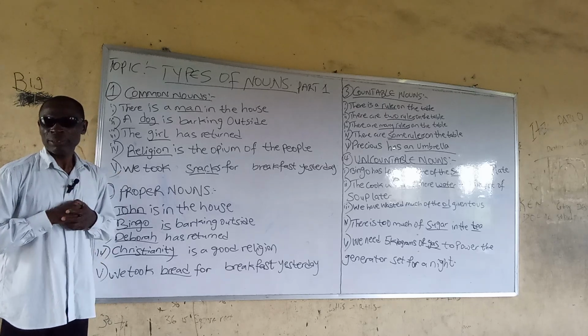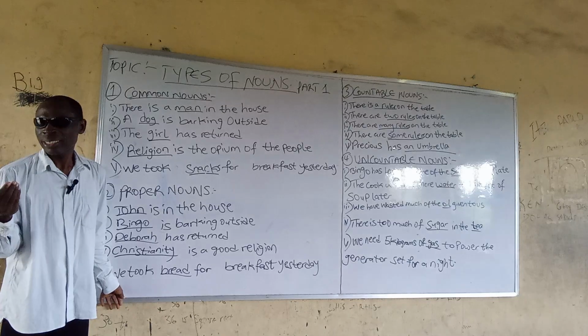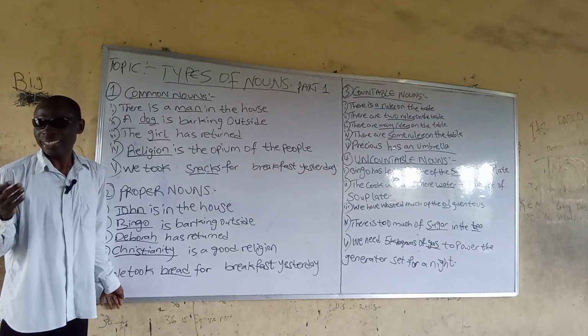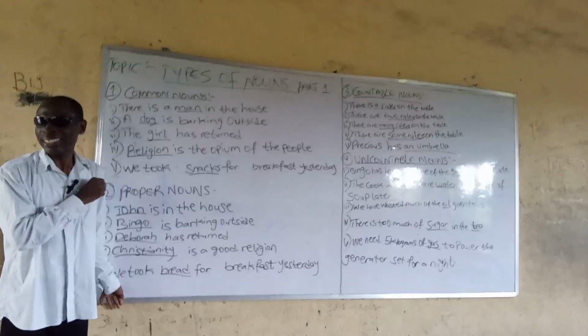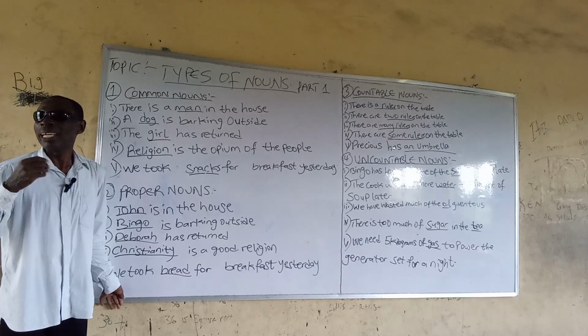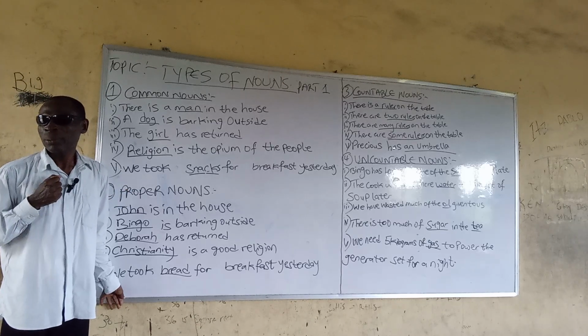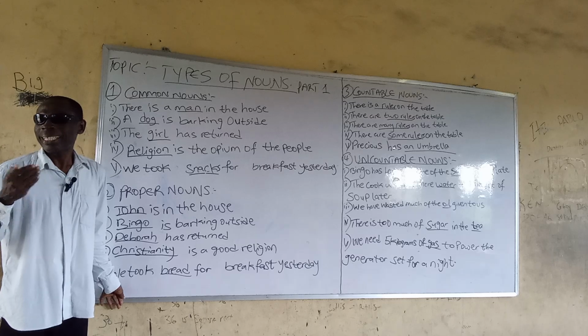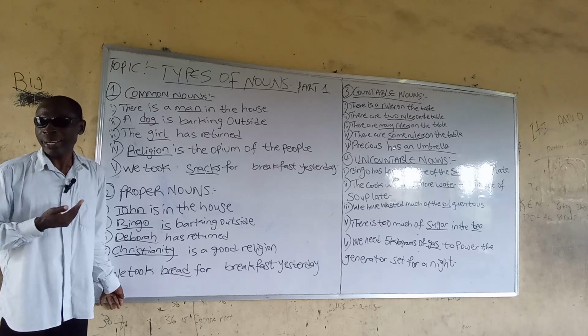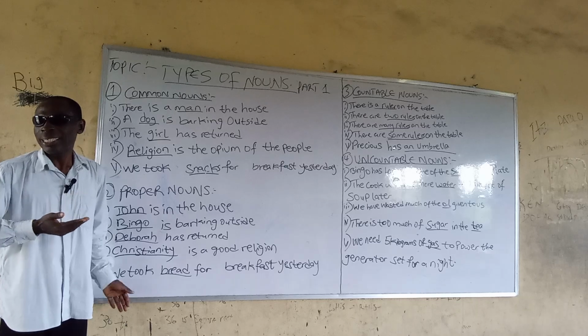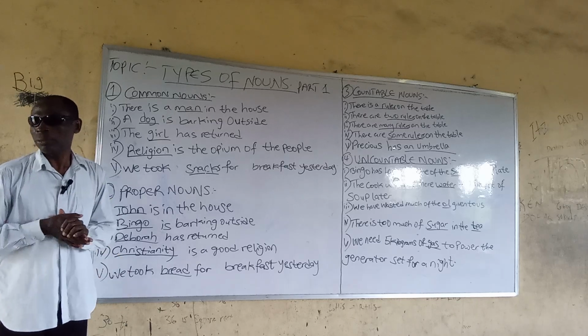Sentence number 5. We took bread for breakfast yesterday. Bread, underlined in this sentence, is a proper noun because it is the name of a particular snack, whereas snack is the general name of all baked food.